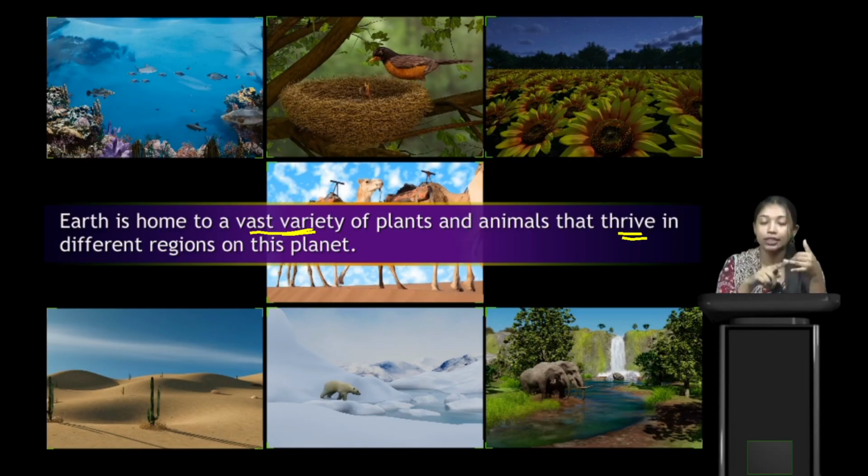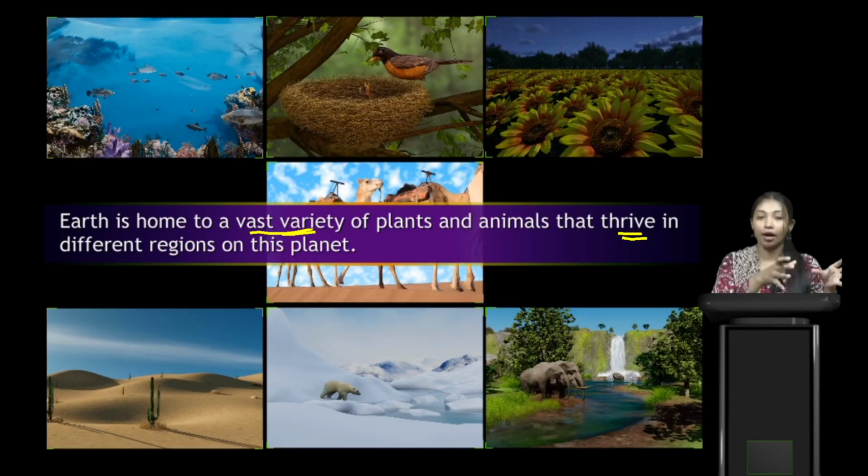Similarly for animals also: cat, dog, tiger, lion, squirrel, rabbits, hen, duck, lots of different kinds of animals are there.